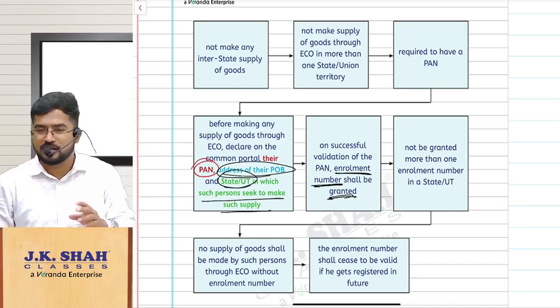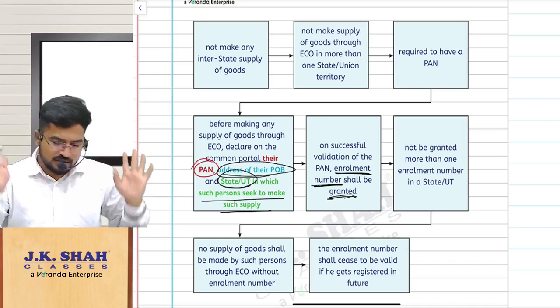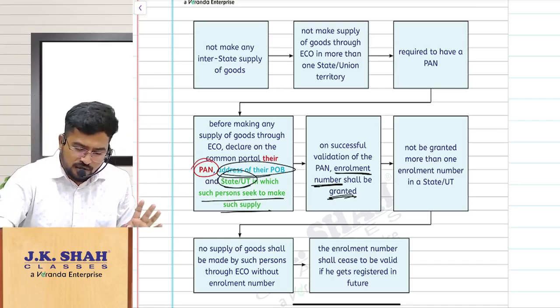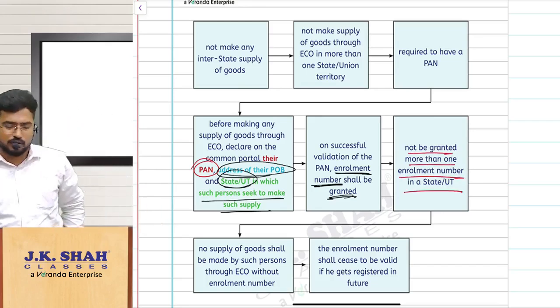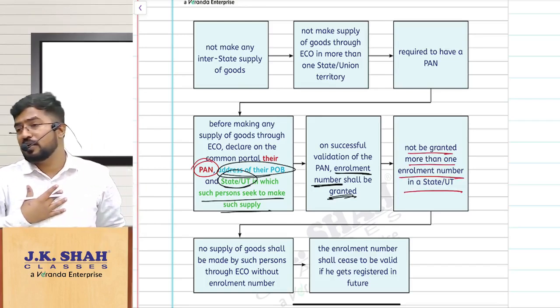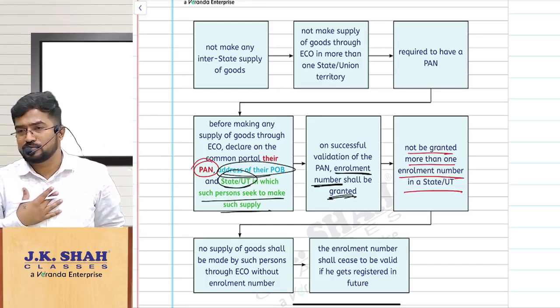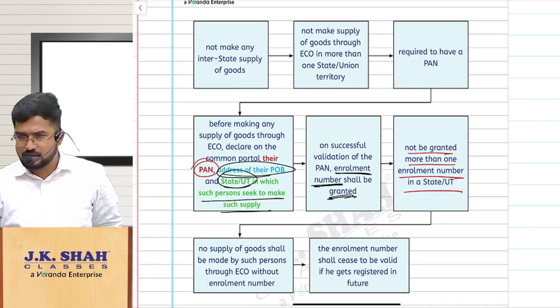I want to supply in Telangana. Each time you apply and you get multiple enrollment numbers. That is not possible, sir. You cannot be granted more than one enrollment number in the state or union territory. So you will have only one enrollment number. So that e-commerce operator's responsibility is what? To make sure you are not making interstate supply.